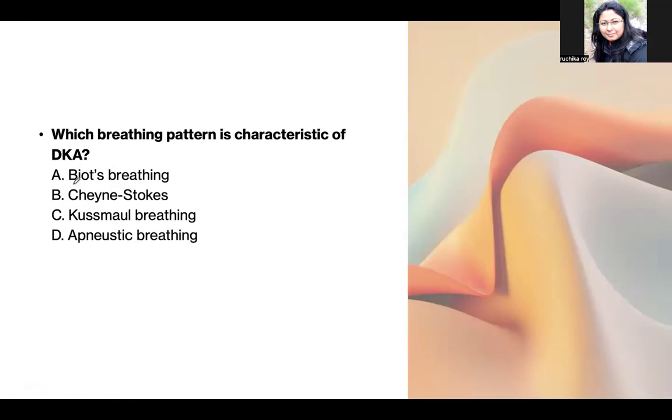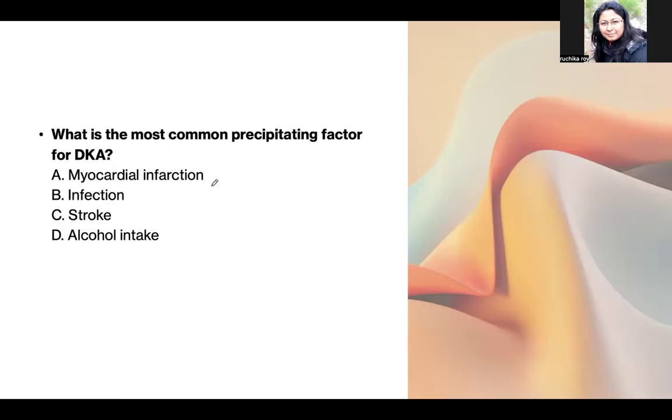Next, which breathing pattern is characteristic of DKA? Is it Biot's breathing, Cheyne-Stokes breathing, Kussmaul breathing, or apneustic breathing? It is option C, Kussmaul breathing, deep breathing to compensate for the effect of diabetic ketoacidosis.